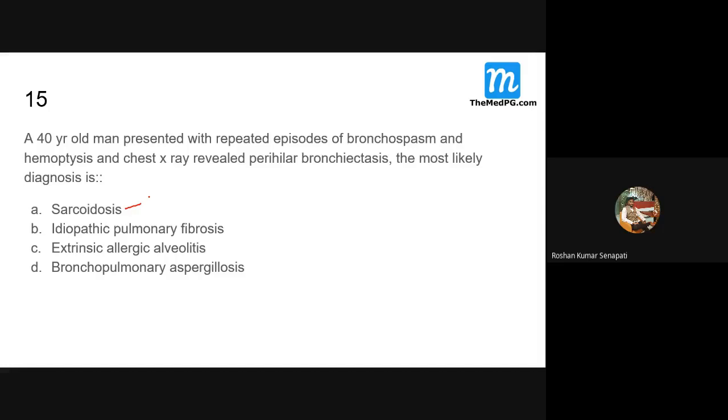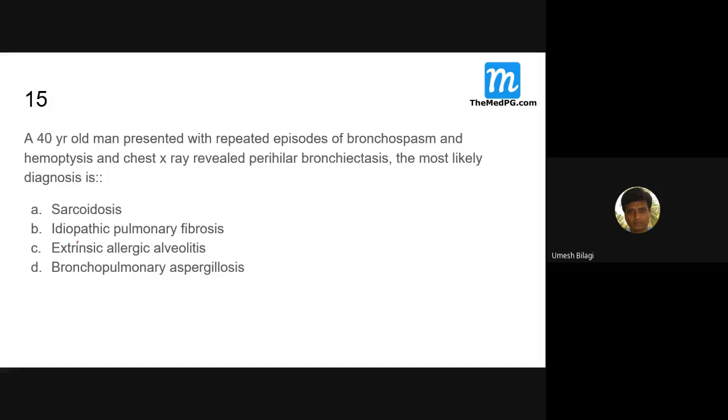In sarcoidosis, what do you get? Eggshell calcification. That is lymph node calcification, eggshell. It is not perihilar bronchiectasis.